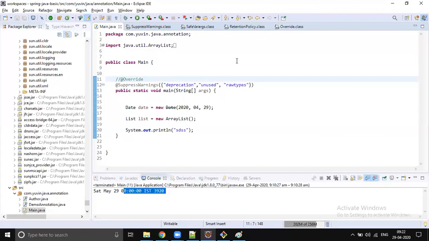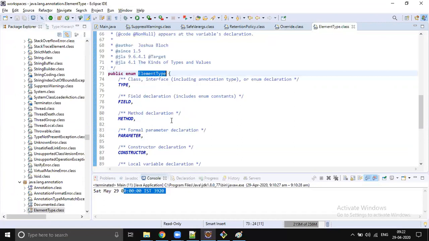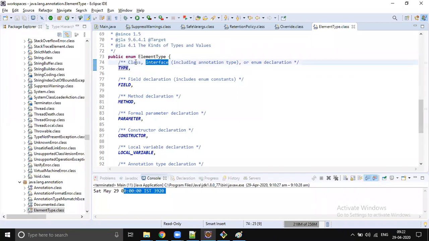How are we specifying this? Somewhere you need to say that this annotation has to be used on a method, this one on a class, this one on a constructor. We specify that using the @Target annotation. There are multiple constants available in ElementType. TYPE means it can be kept on a class or interface.